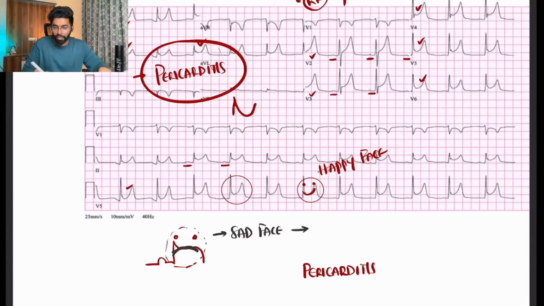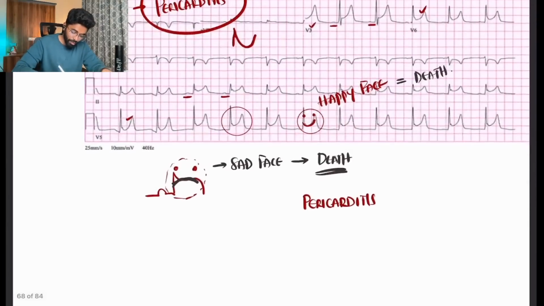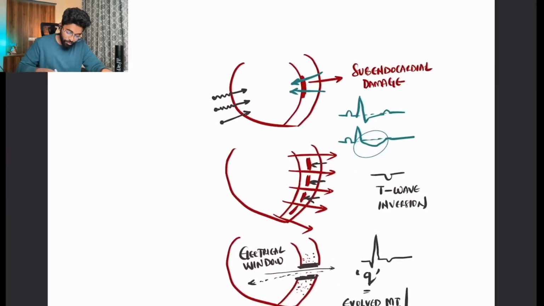What does it represent? MI patients, either anterior or inferior MI, there is a high chance the patient might die. So that's why he's sad. But in a pericarditis patient, there is a very low probability of the patient dying. That's why he's happy. Even though there are ST and T wave changes, it's not MI, it is pericarditis, and the patient is happy because he's not going to die. This is a small thing to help you remember it, but what is the concept behind this?